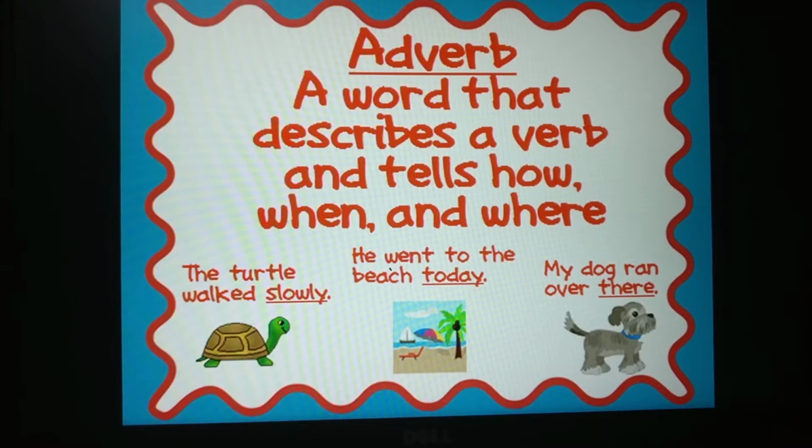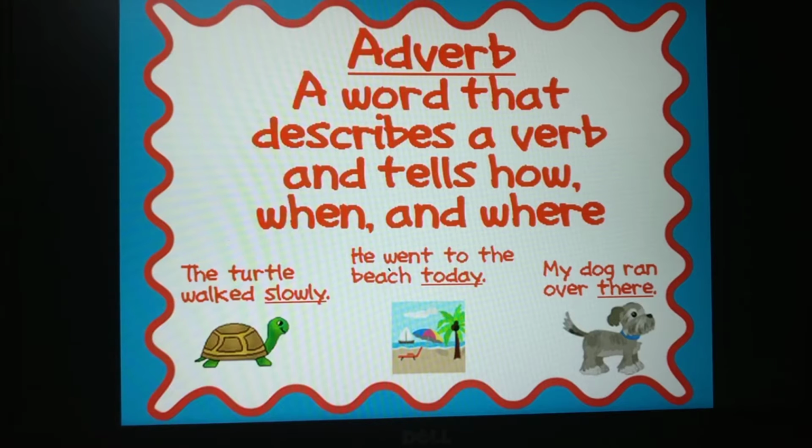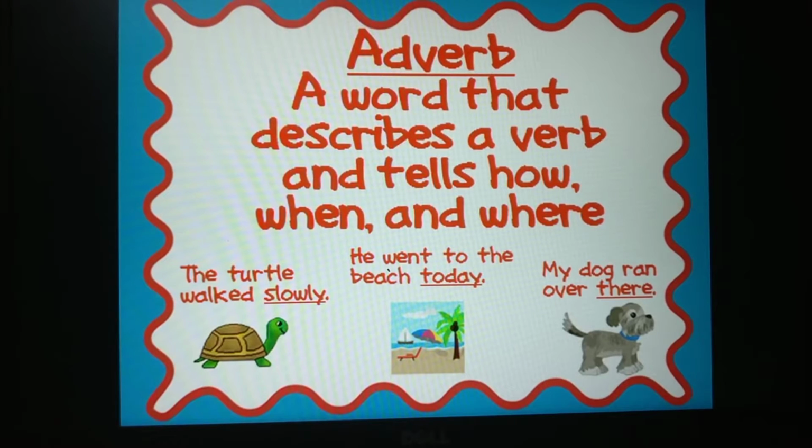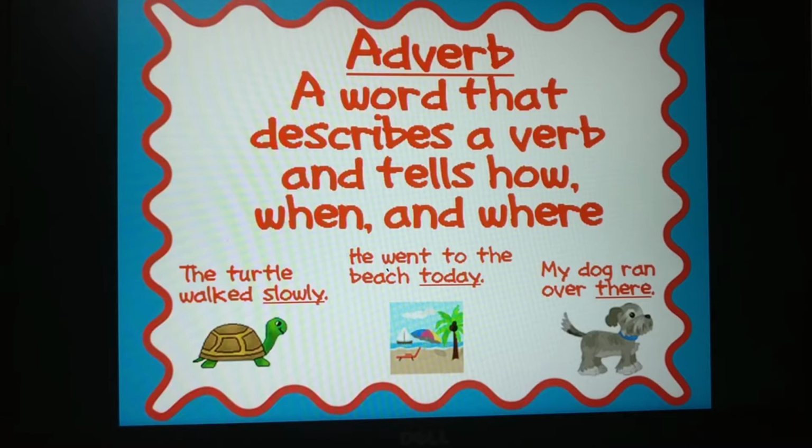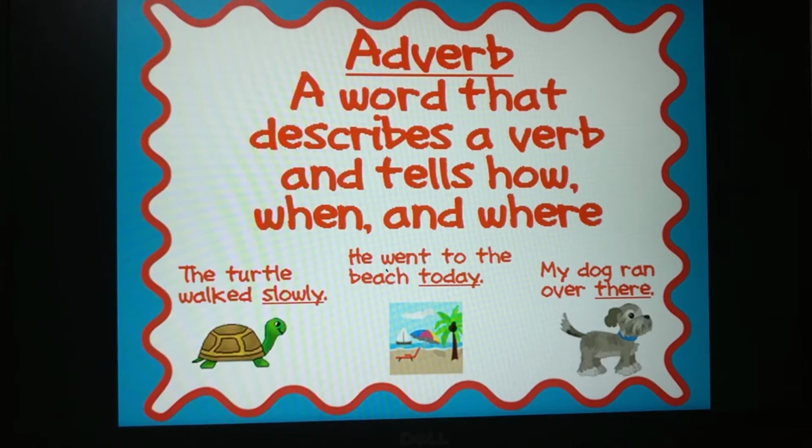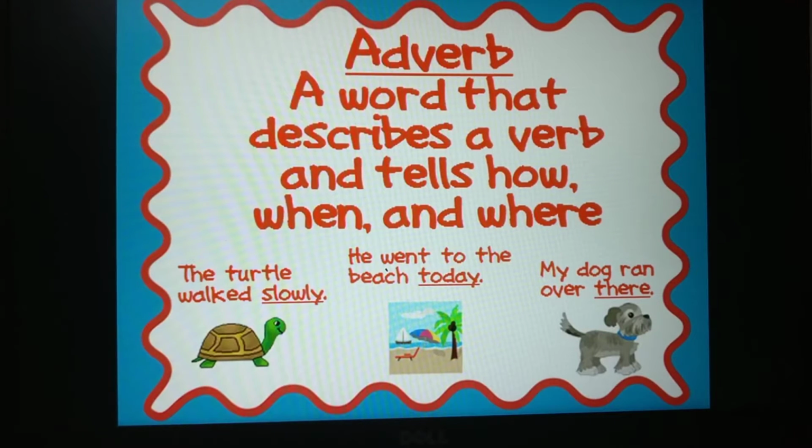Adverb: a word that describes a verb and tells how, when, and where the work has been done. For example, the turtle walked slowly. He went to the beach today. My dog ran over there. So here you can see the underlined words are adverbs: slowly, today, and there. They are telling you how, when, and where.